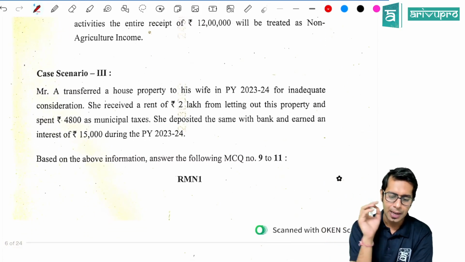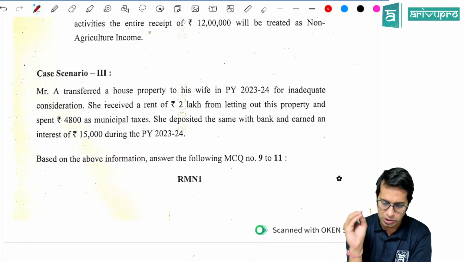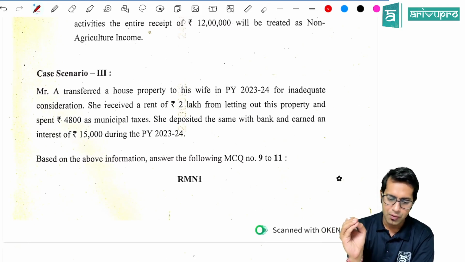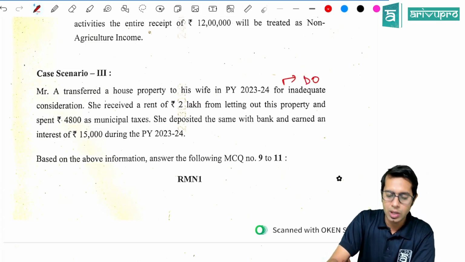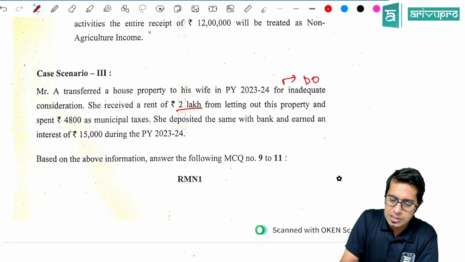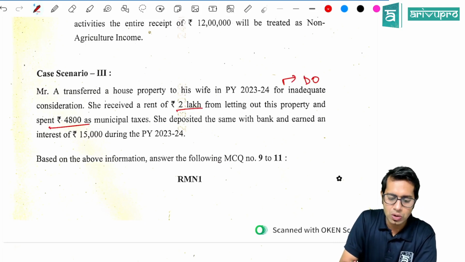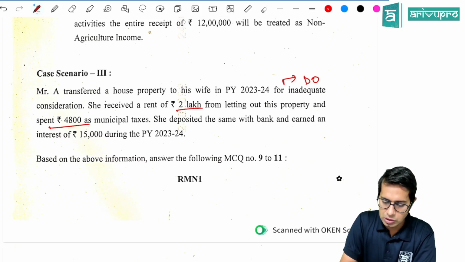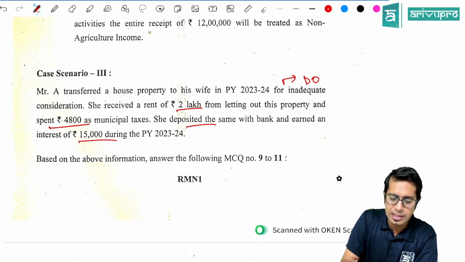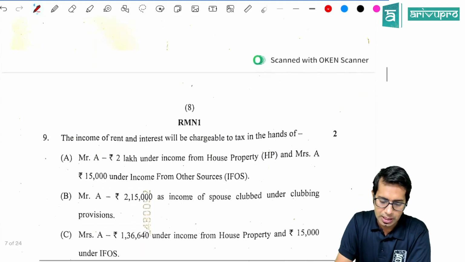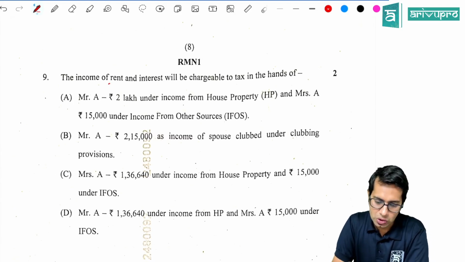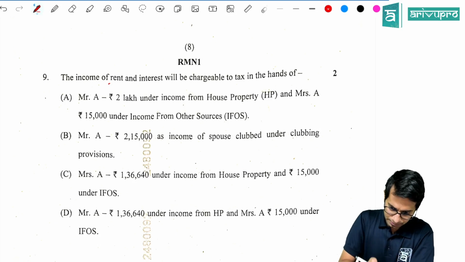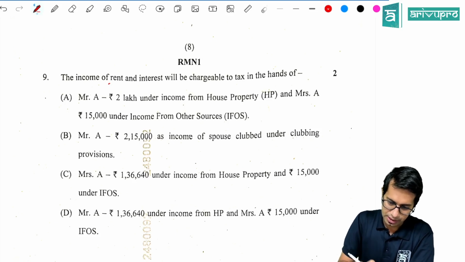Then case number 3, Mr. A transferred a house property to his wife in 23-24 for inadequate consideration. So here the provisions of deemed owner are coming. She received a rent of 2 lakh rupees from letting out the property and spent 4,800 as municipal taxes, deposited the amount in bank and received interest of 15,000 rupees. Now answer what, sir? The income of rent and interest will be charged to tax in whose hands, sir?